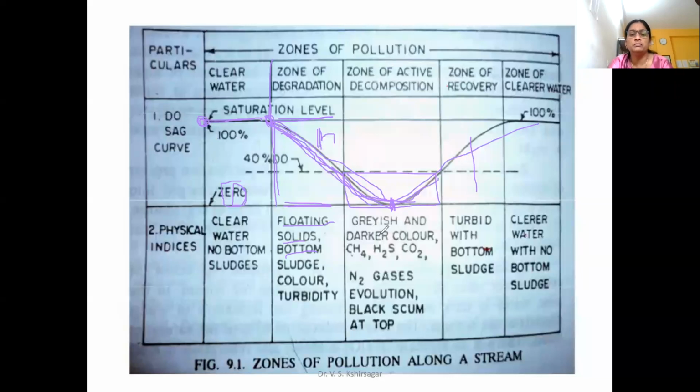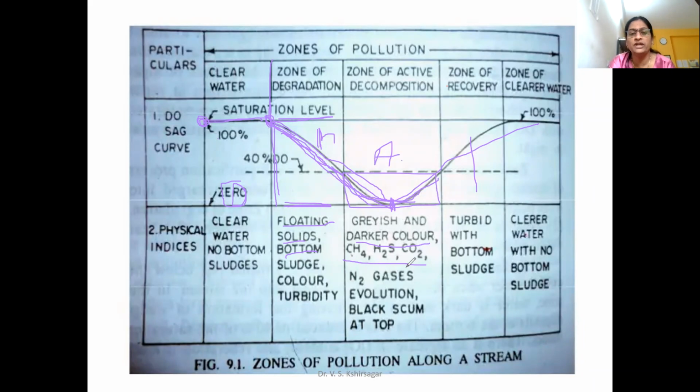And what will be the physical indications in that particular zone? Grayish and darker colored water, septic odor, because there is no oxygen and bacteria are there, so it will convert into a dark color. At the same time, because active decomposition is going on, what kind of gases are emitted? Methane, H2S, carbon dioxide. These are emitted because it is almost converting into an anaerobic environment, so an anaerobic process is being performed.